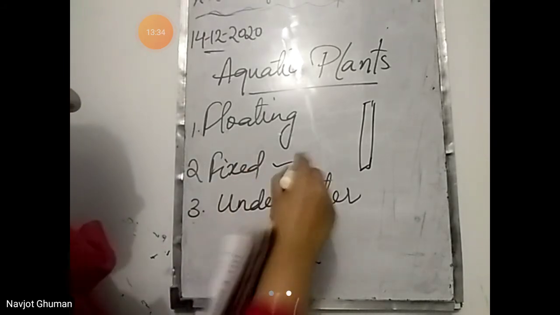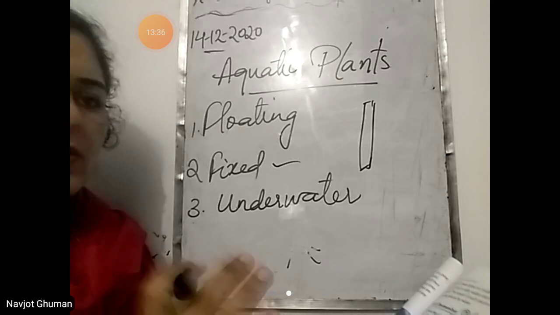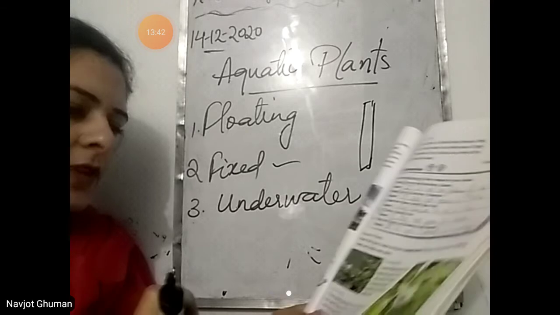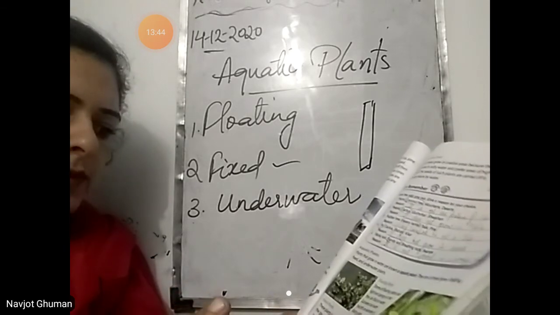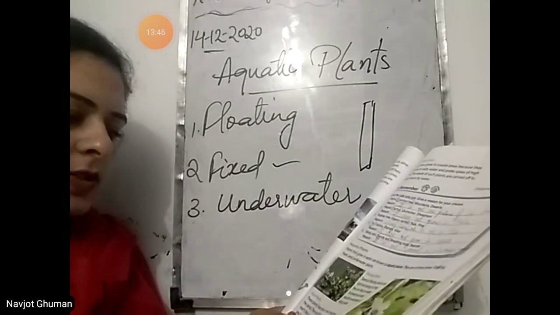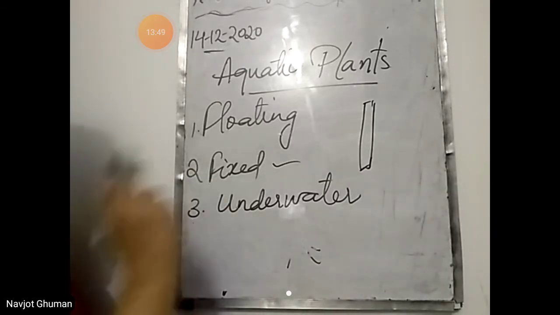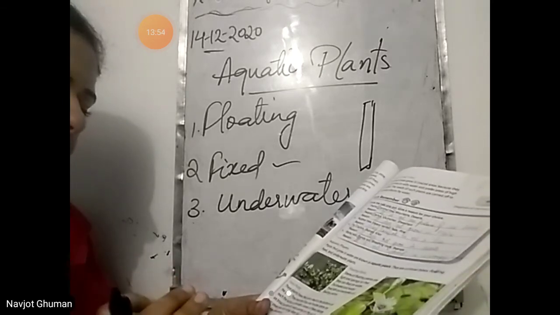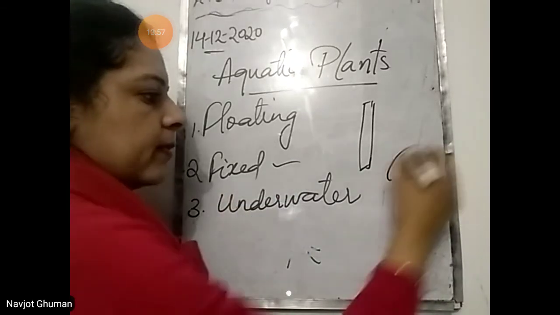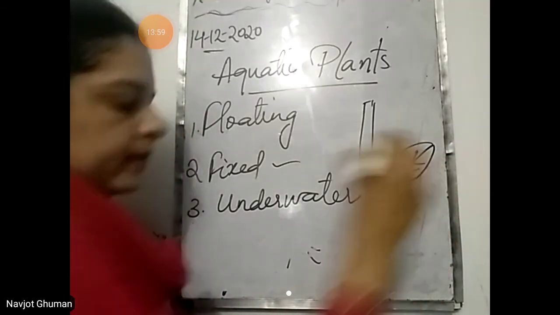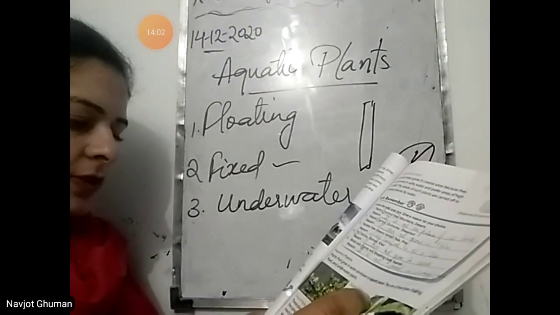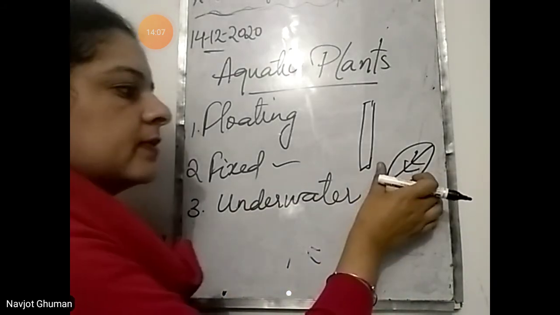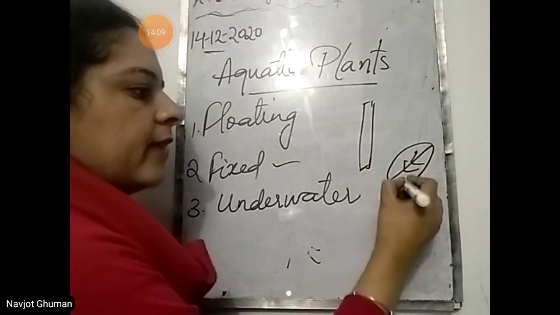Next comes your fixed. Fixed means the plants whose roots are fixed in ponds. जिनकी roots नीचे pond में fixed हैं. Their roots are fixed to the bottom of the pond. They have thin, long and hollow stems to reach the surface of the water. Leaves of these plants are broad and flat, with a waxy coating on the surface to prevent them from rotting.